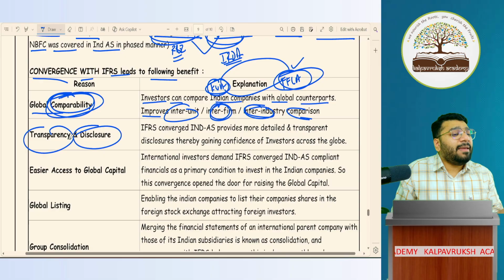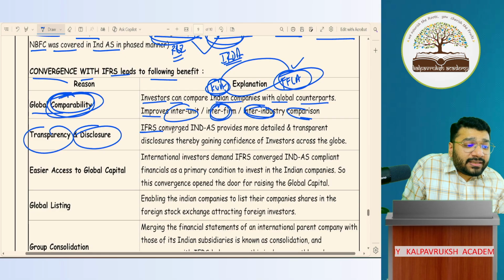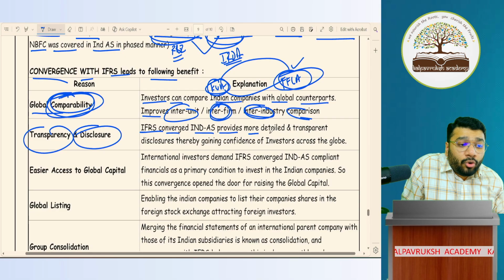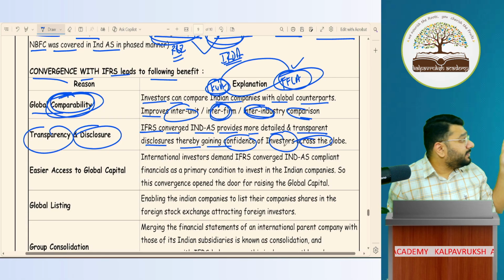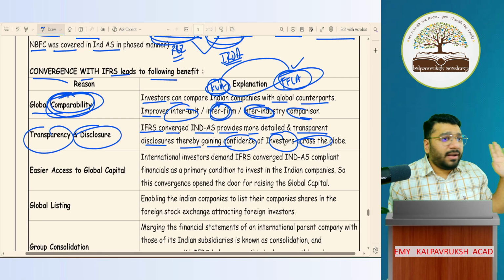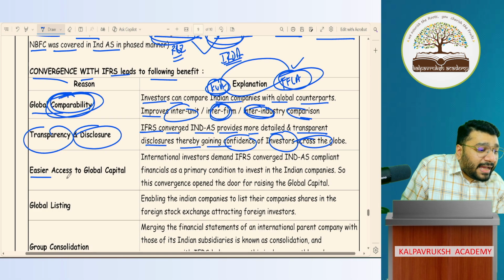Transparency and disclosure, the same point again and again is getting repeated. IFRS converged Ind AS provided more detailed and transparent disclosure, thereby gaining the confidence of investors across the globe. Should I explain this point in depth again? Not required. Understood. Okay. Easier access to global capital.